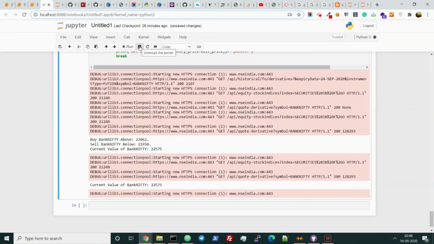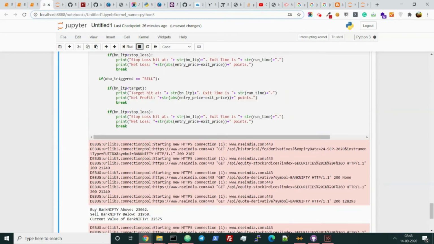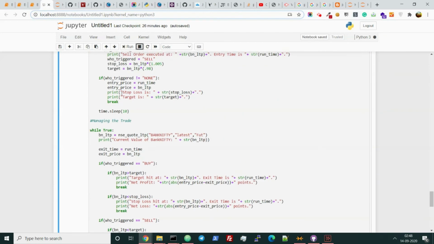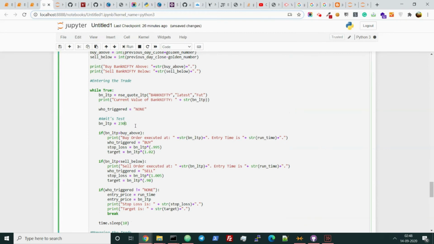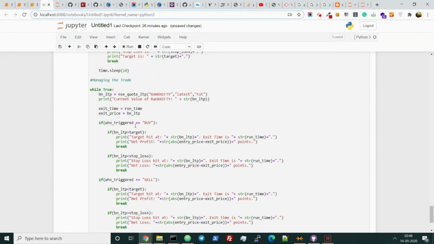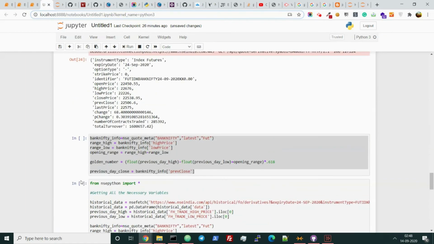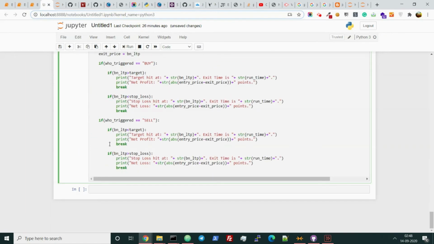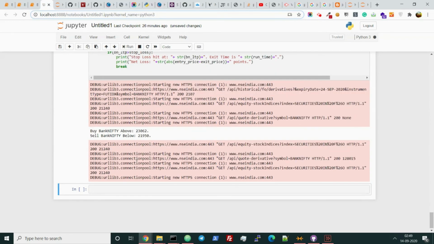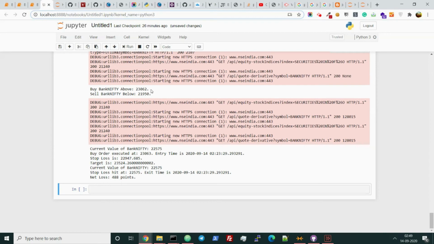So let's just pause it and let me hard code it 23063. So it will trigger a buy. It should actually, yeah, it is running. No, it is not running, sorry. Yeah, so it triggered a buy and it checked that the current value of Bank Nifty is this one, so it will immediately trigger a stop loss.